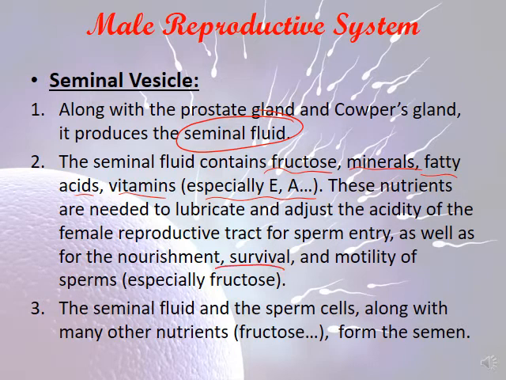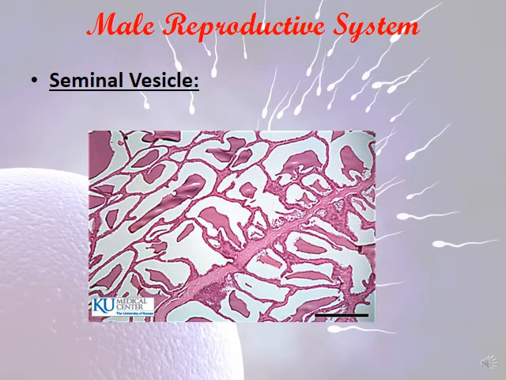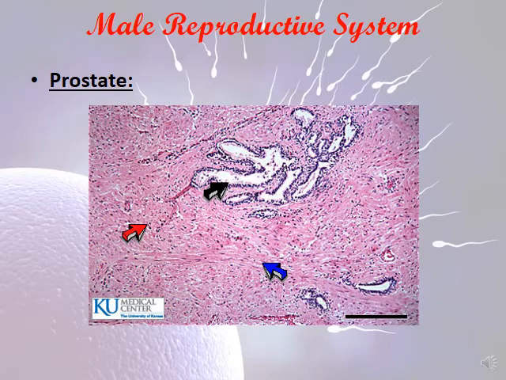Especially fructose is needed for this nourishment, survival, and motility. The seminal fluid and the sperm cells, along with many other nutrients, form what is known as the semen. Okay? So this is the seminal vesicles under the microscope. The seminal vesicles shown.